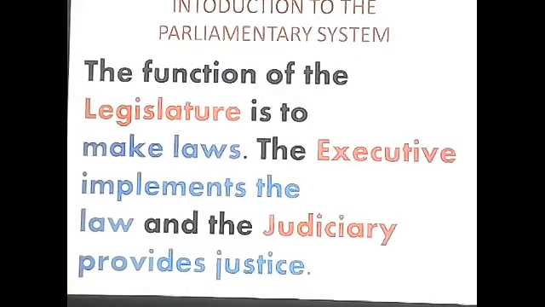See, the main branches are legislature, executive and judiciary and their functions. The function of the legislature is to make laws, the executive implements the law, and the judiciary provides justice. These are the 3 organs of the government.